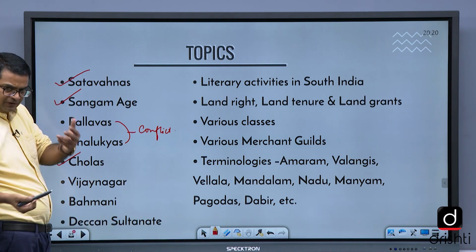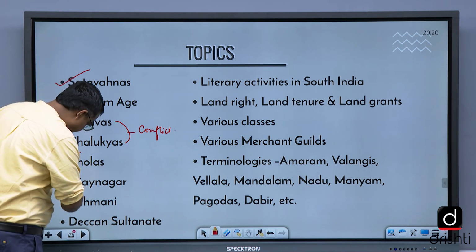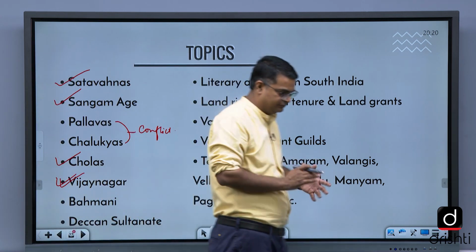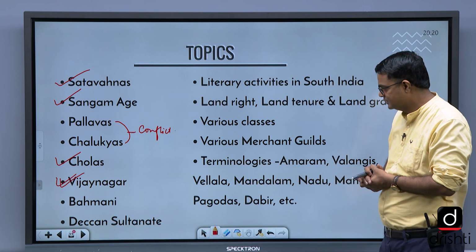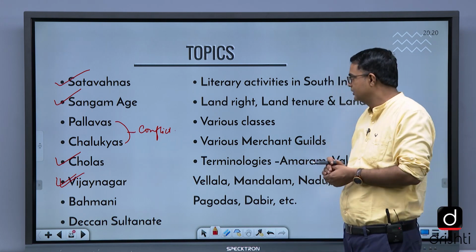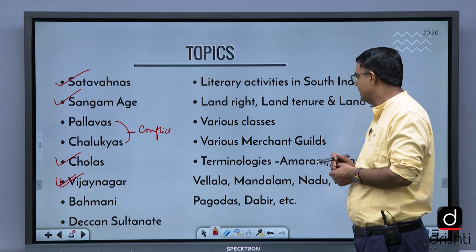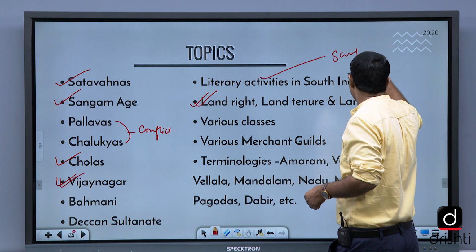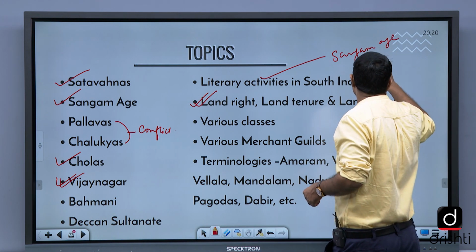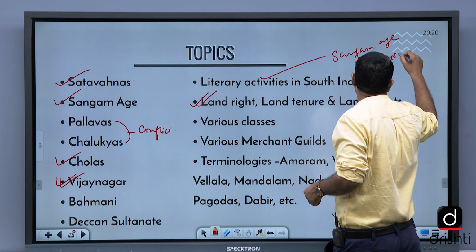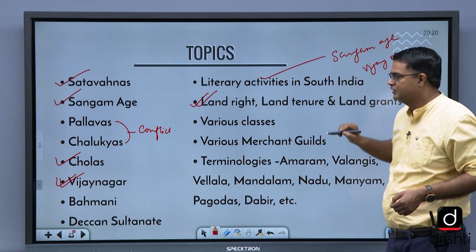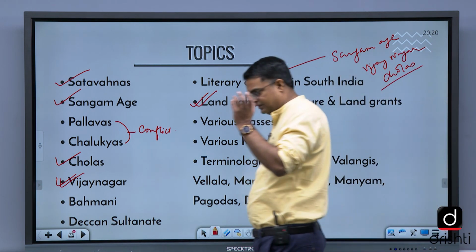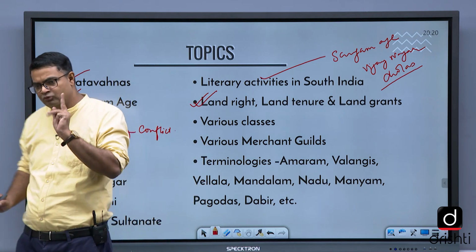The feudatories of the Pallavas were the Cholas. Vijayanagar is very, very important. Bahmani is not very important. After that, the breakup of the Bahmani kingdom results in the Deccan Sultanates like Bidar, Berar and Ahmednagar. Literary activities in South India, land grants, this you have to focus on. In literary activities: Sangam age, Vijayanagar during the time of Krishna Deva Raya, then the Cholas, this you need to focus on. See, Chola and Vijayanagar, these are two very important things.